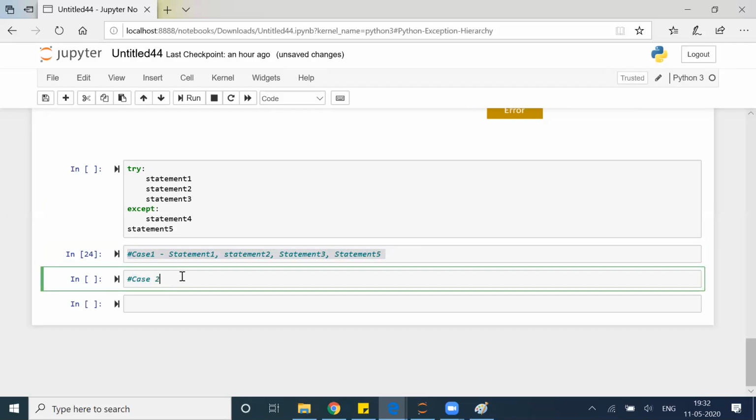Now when will this happen? Case 2: statement 1, statement 4, statement 5.